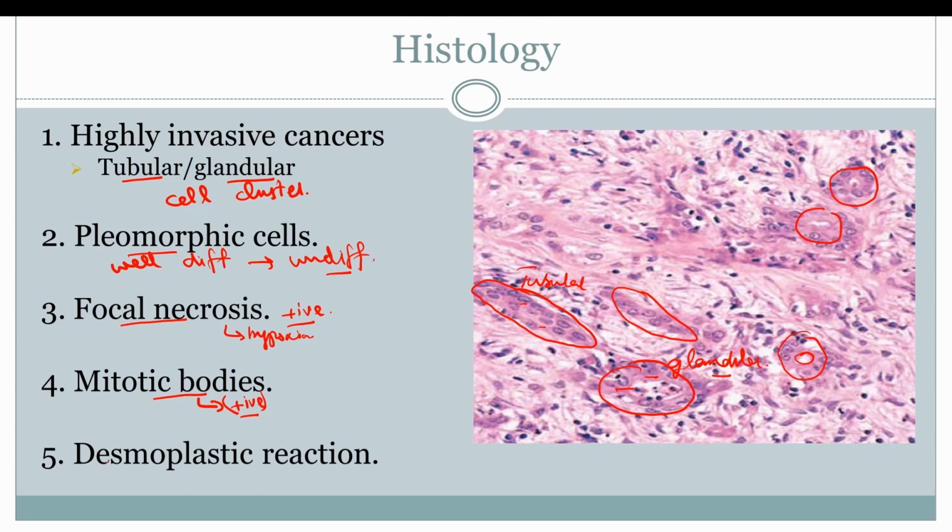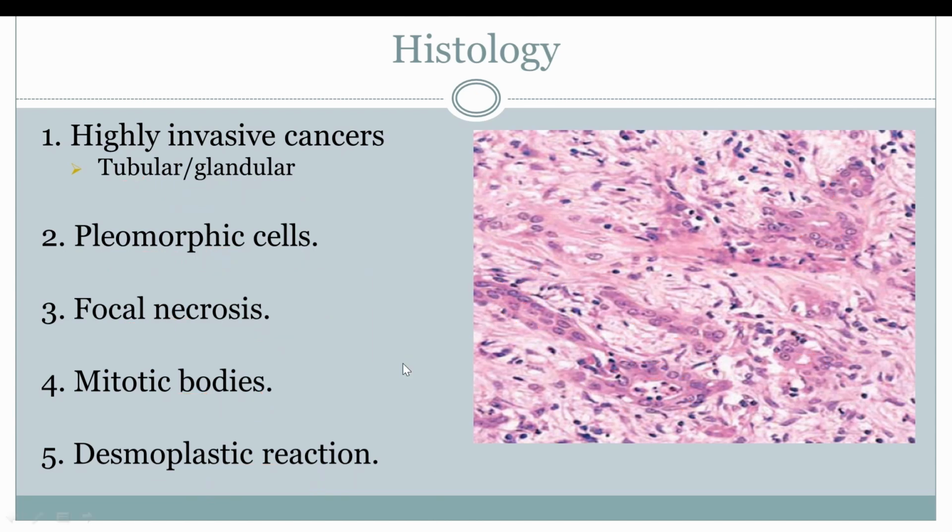So the specific feature of this tumor is that there is an intense desmoplastic reaction. Desmoplastic reaction means there is activation of fibroblasts in these tumors. So the fibroblasts result in the fibrosis within the tumor. Here you can identify the fibrotic areas within the tubular and glandular structures. So these tumors are highly invasive in nature. There is perineural invasion, then there is lymphatic invasion, and they also invade along the major blood vessels.